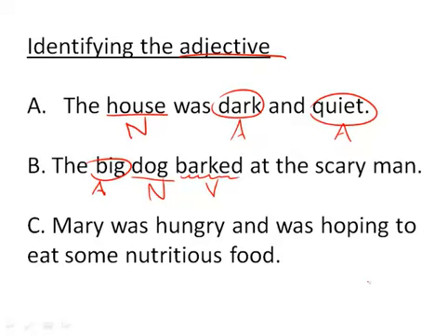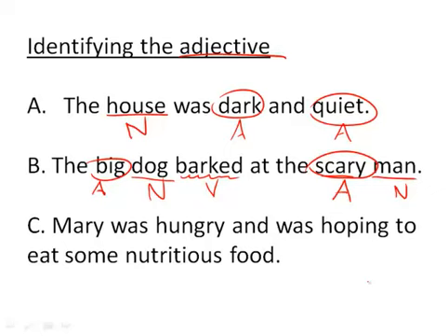Is that the only one? Is there another noun somewhere here? What about scary? Is scary a noun? Is it a thing? Oh, look, it is a scary. No, of course not, because it is not a thing. The thing here is the man. The man is the noun. Now, how is the man being described? He's scary. So, scary is an adjective. So we can have a sentence with many nouns. Any one of those nouns can have an adjective. And then we go to C.